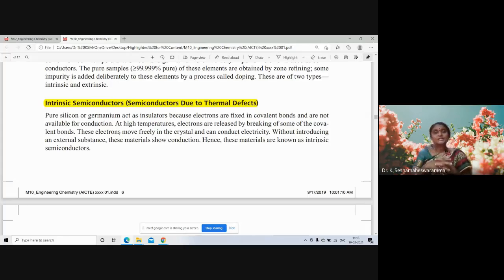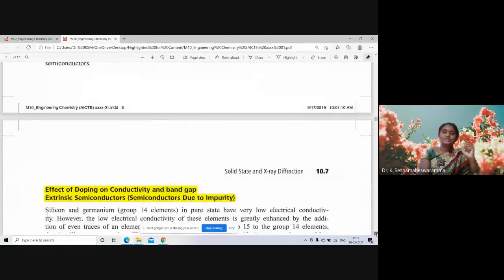Hence, they show electrical conductivity. They conduct electricity without introducing an external substance. These materials show conduction. Hence, these materials are known as intrinsic semiconductors, due to breaking of covalent bonds with temperature.